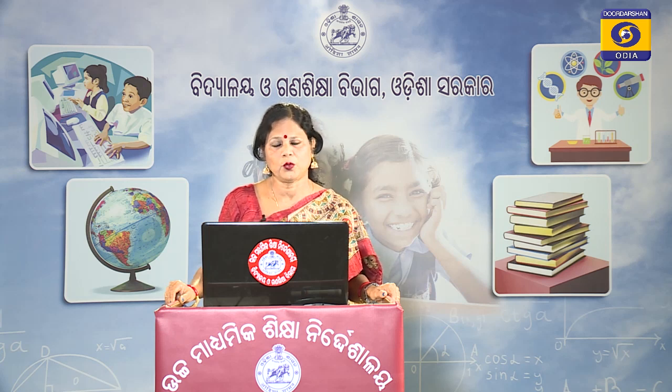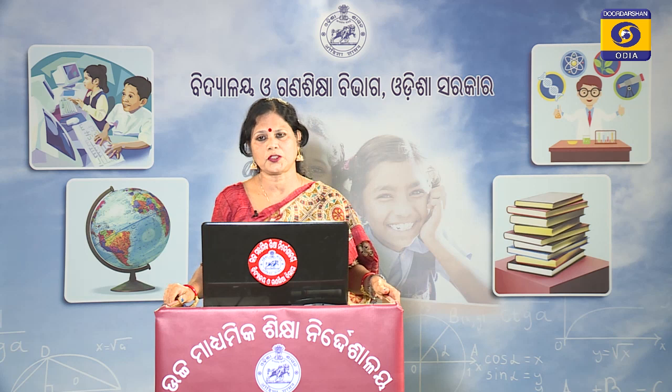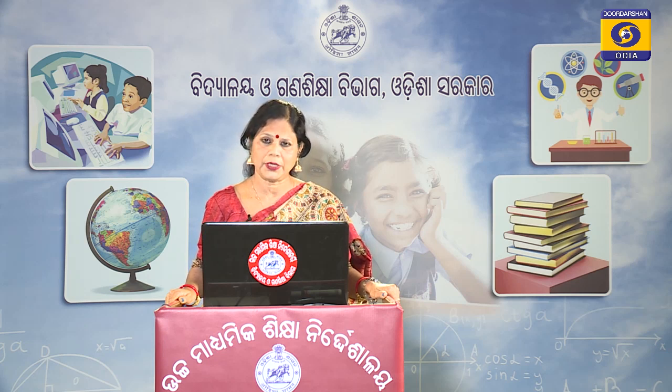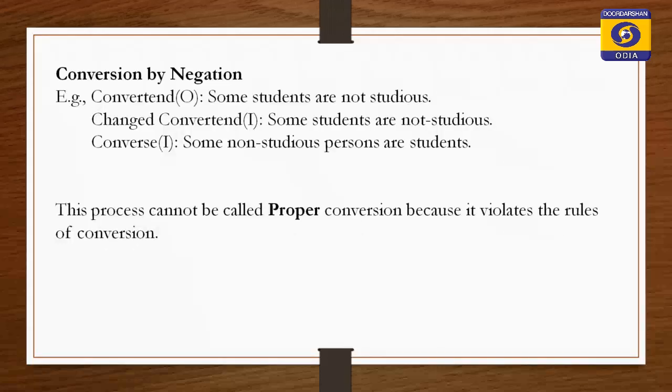But this is no longer a negative O proposition, it will be an I proposition, that is, the form some S is P. Some students are not-studious. So now it becomes an I proposition.